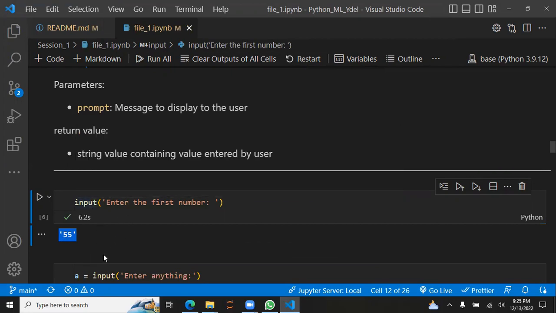The important thing about this input function is that whenever we run it and a user enters something, this function returns something back, and this is what it returns: 55 enclosed in single quotation marks. This means this function will always return a string. It's a number, but it's in a string. So technically, if you check the data type of this thing, it's not a number, it's a string. The important thing is, this input function returns whatever the user enters.